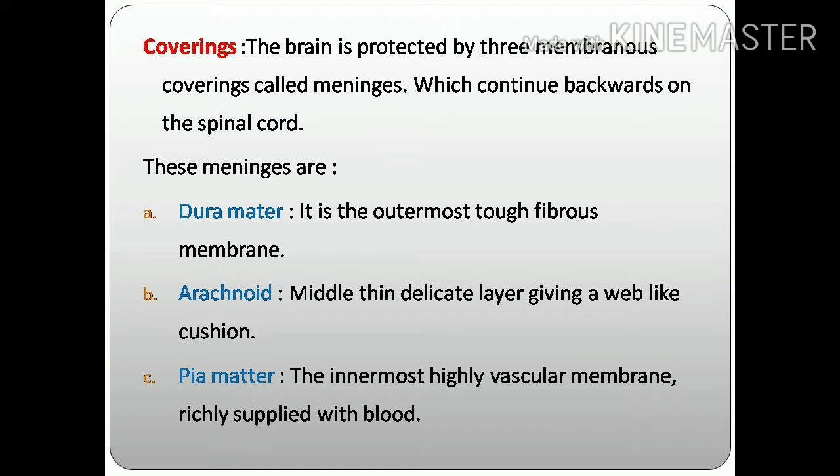It is the middle delicate layer giving a web-like cushion. Third, pia mater. It is the innermost highly vascular membrane richly supplied with blood. It supplies blood to the brain. So these three layers together are called meninges. The meninges continue backwards on the spinal cord. Both the brain and the spinal cord are covered by meninges.